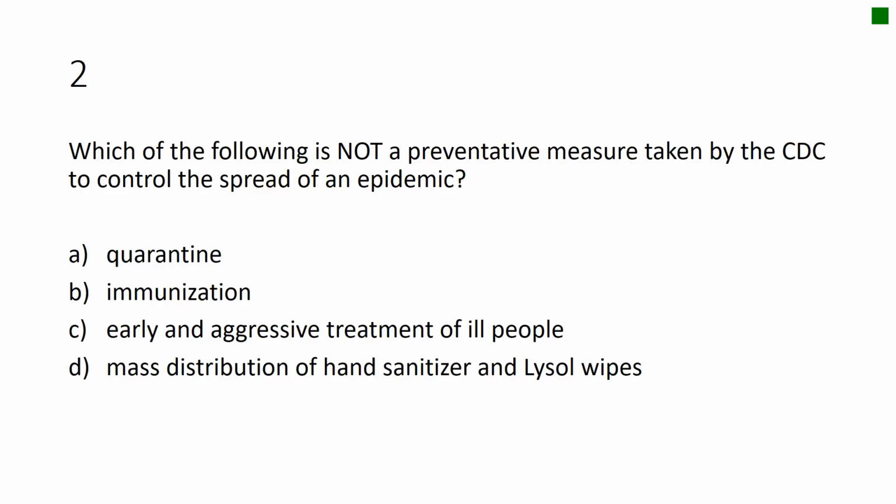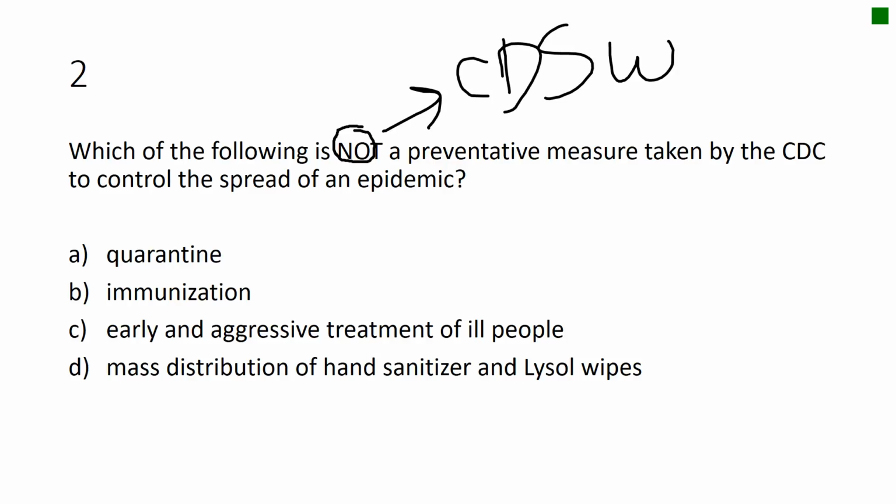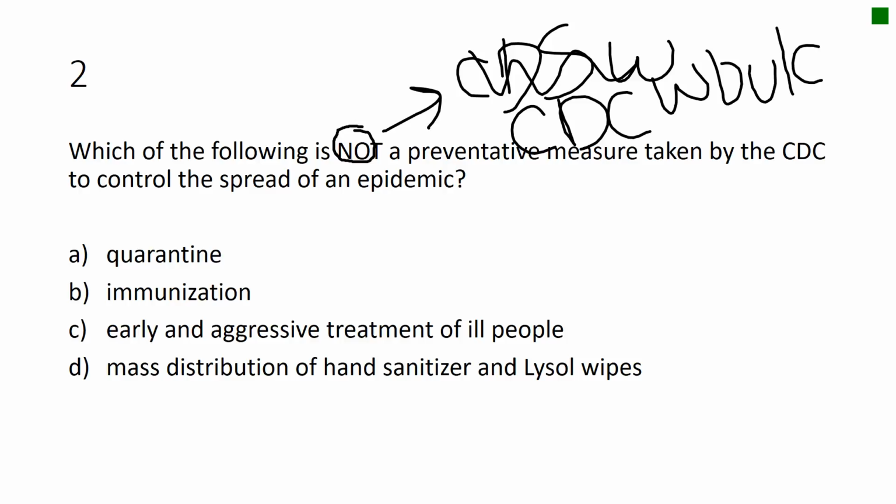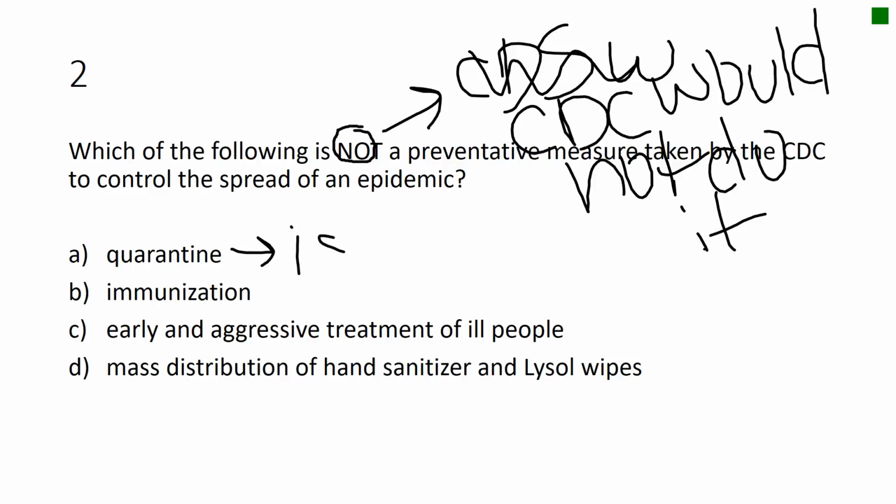Number 2, which of the following is not a preventative measure taken by the CDC to control the spread of an epidemic? Your keyword in this is not. It means the CDC would not do it. So let's look at our answer choices. We've got A, quarantine, which is when we isolate people.